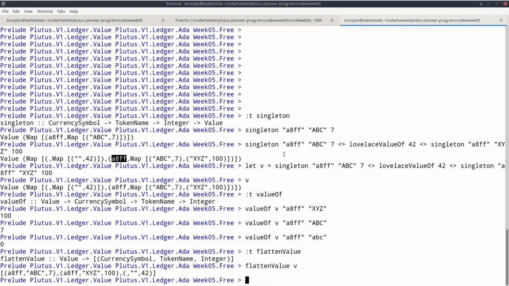And Ada actually also fits into this scheme, because remember, the currency symbol of Ada is just an empty string, which is not the hash of any script. So there is no script that hashes to the empty string. So there is no script that would allow the minting or burning of Ada, which means that Ada can never be minted or burned.